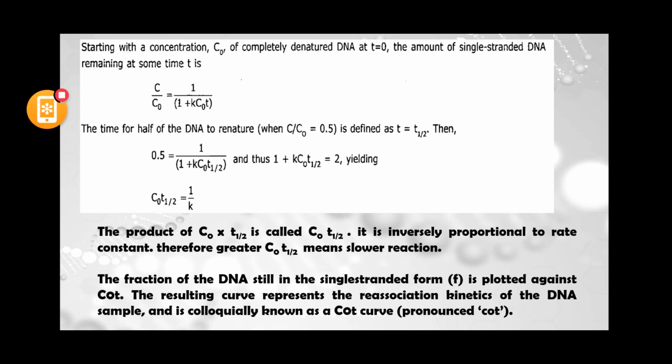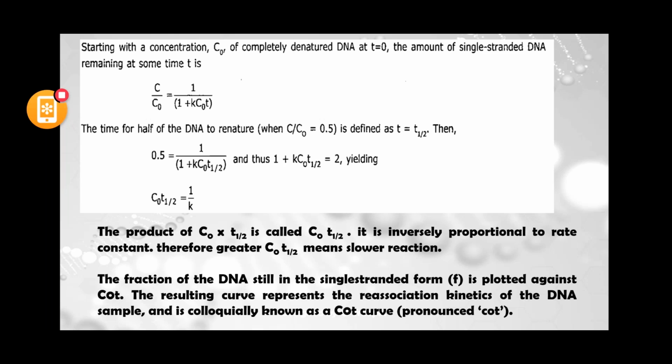It gives C0t half = 1/k, which tells that the renaturation of this denatured DNA is inversely proportional to the rate constant. This means that if the value of C0t half is greater, then the reaction will be slower, because it is inversely proportional to the rate constant. If the value of C0t half is less, then the rate of renaturation is very fast.